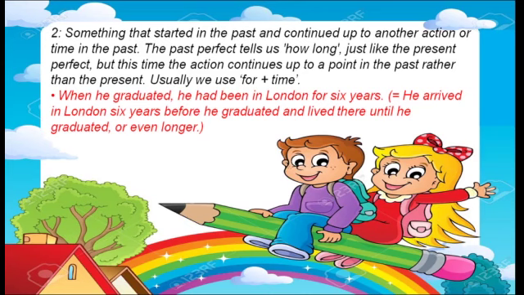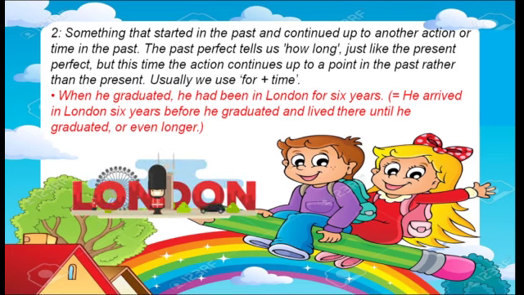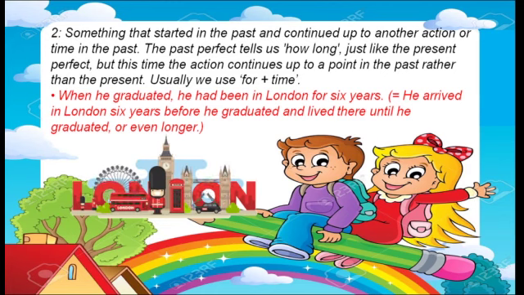Something that started in the past and continued up to another action or time in the past, okay, that will also use past perfect, and it can use time also. Like when he graduated, he had been in London for 6 years. It means he arrived in London 6 years before he graduated and lived there until he graduated, or even afterwards also.